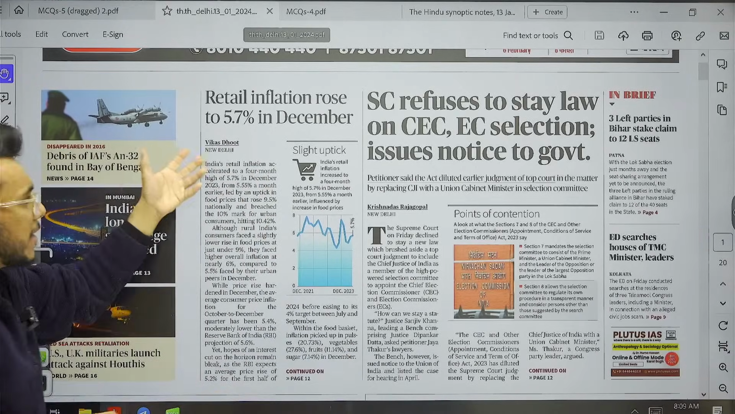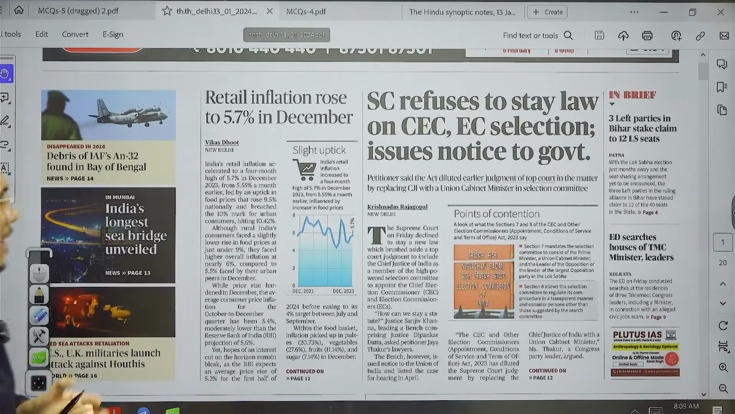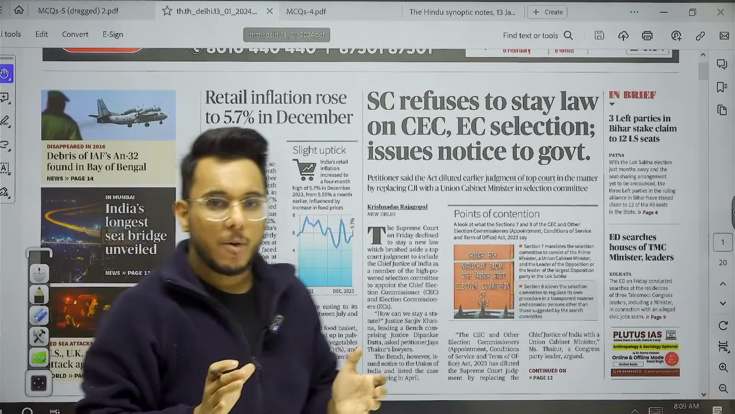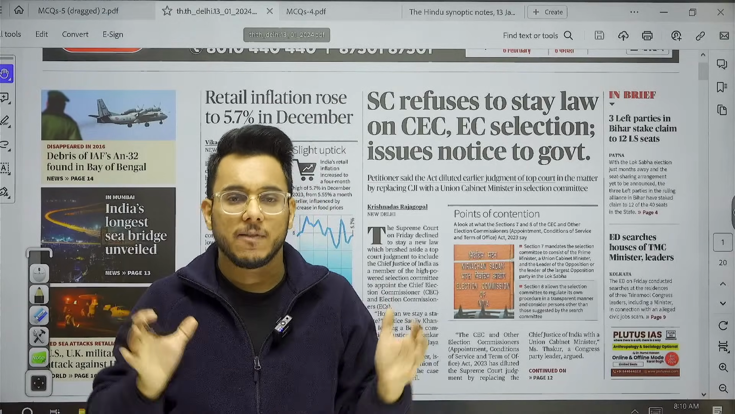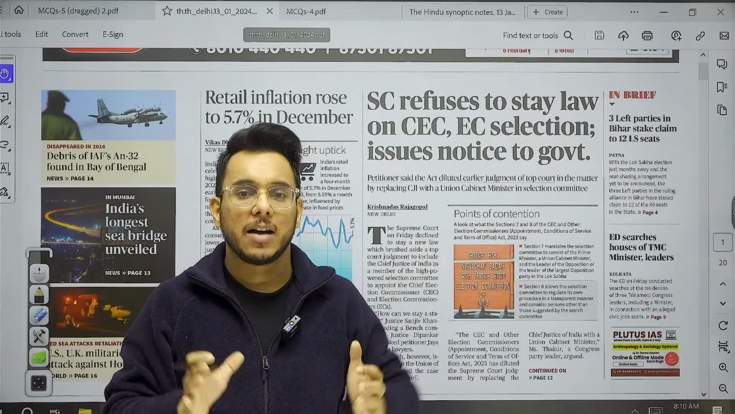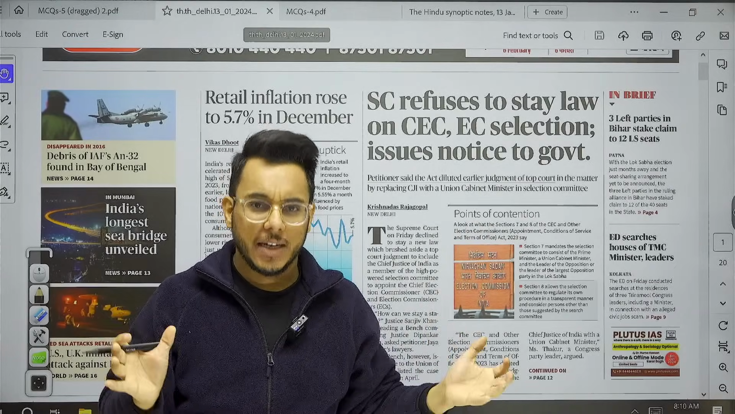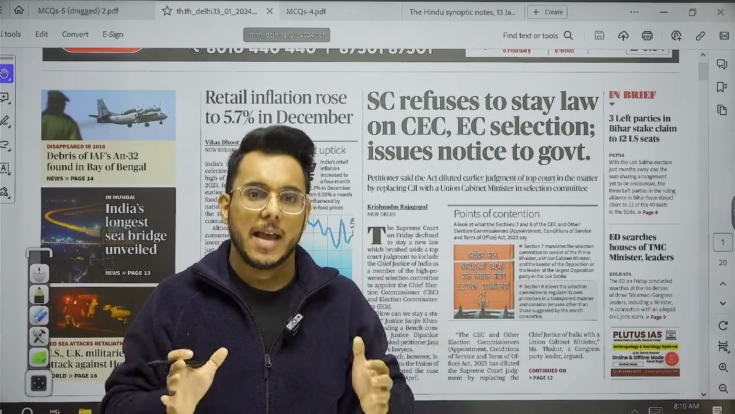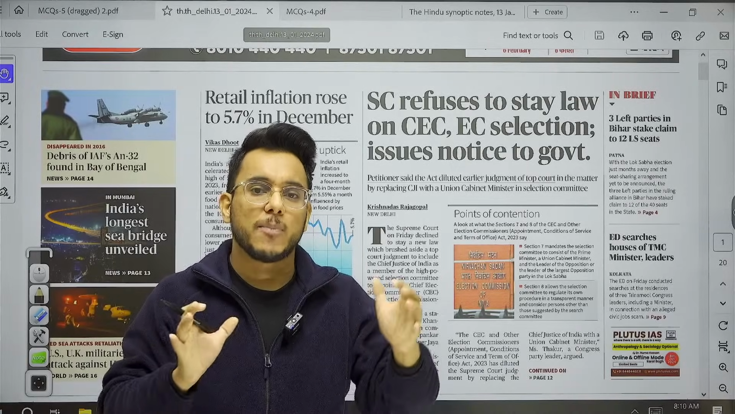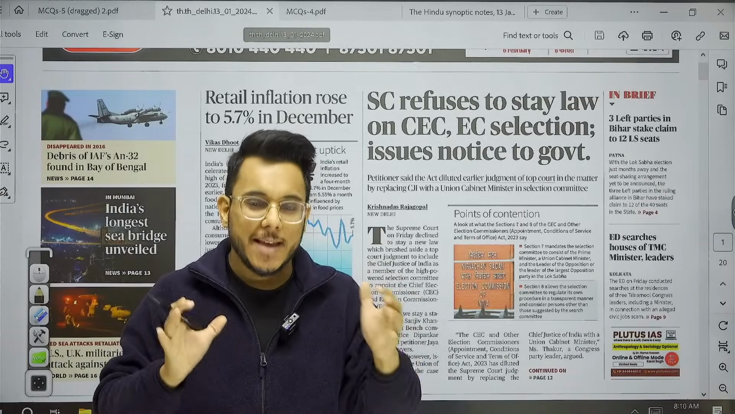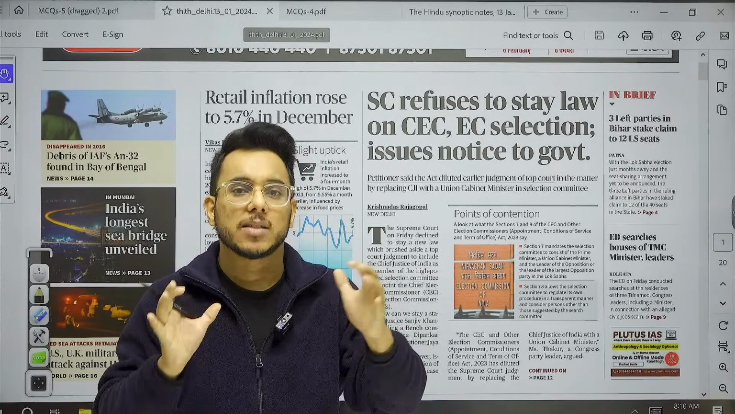Then here, retail inflation rose to 5.7% in December. Now guys, when we talk about inflation, what is inflation? Inflation is a general rise in the price of commodities. Now when we talk about inflation in the context of India, there is the Monetary Policy Committee whose role is to keep inflation in a sustainable range.